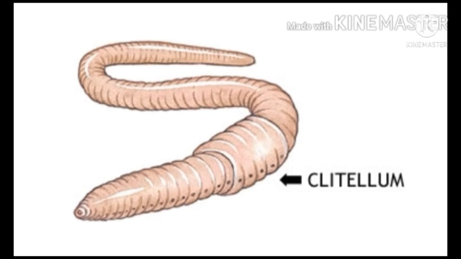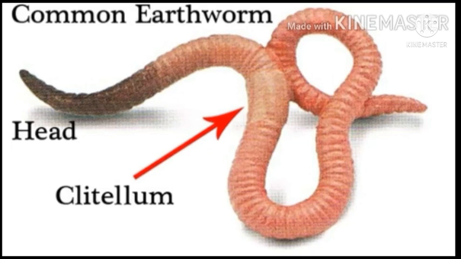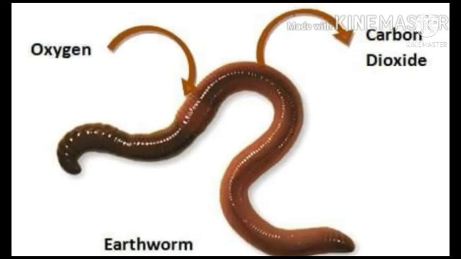If we look closely, we can see a small unsegmented portion on its body. This is where reproductive organs are present. This region has pores called genital papillae for the entry of sperms. Annelids always have moist skin and respire through their skin.